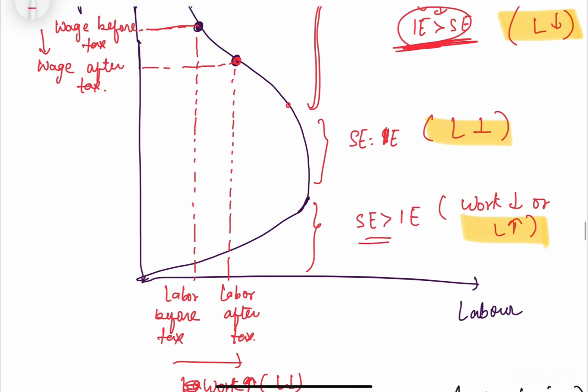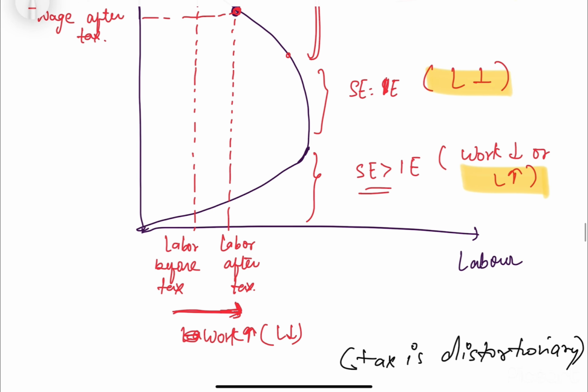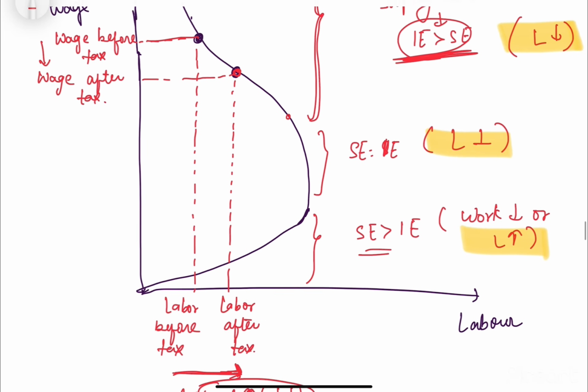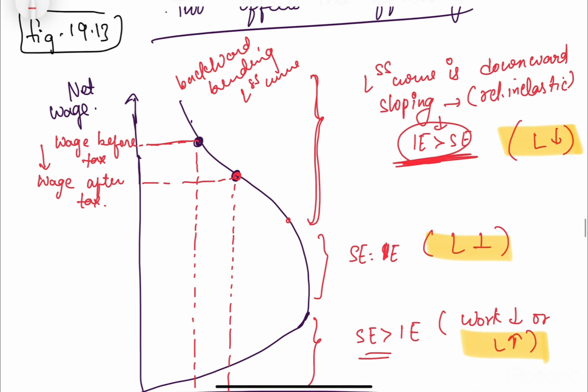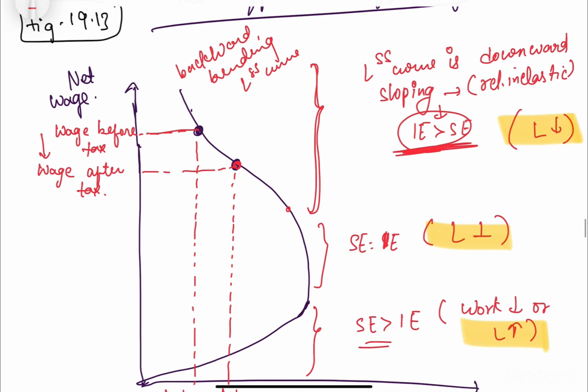The x-axis shows labor, so the labor would increase after tax. That is, the individual is working more after imposition of a tax. This is the case when the income effect dominates the substitution effect: there would be less leisure and more work.